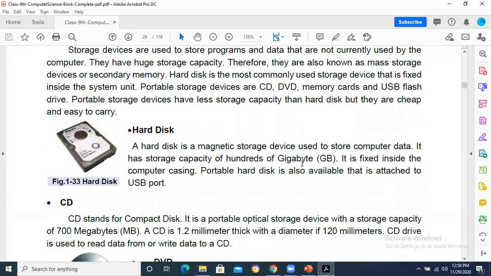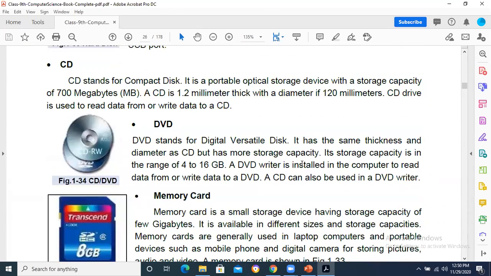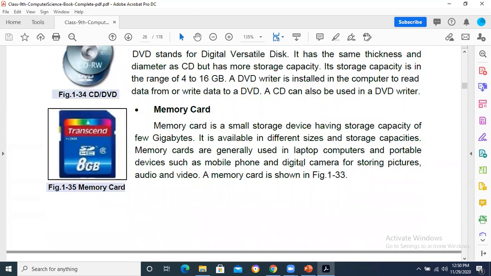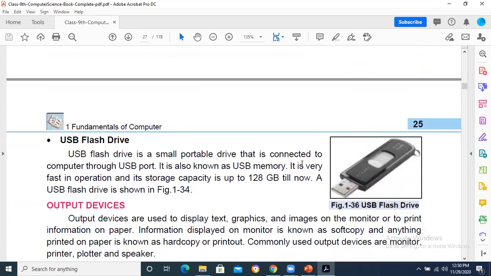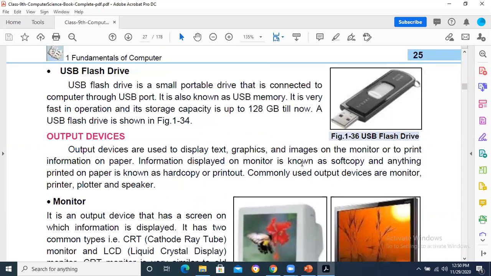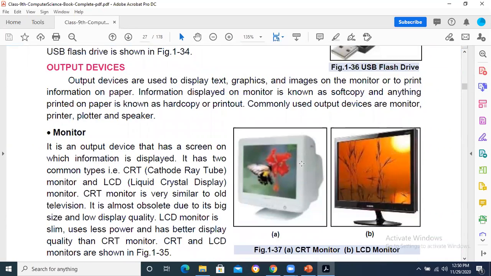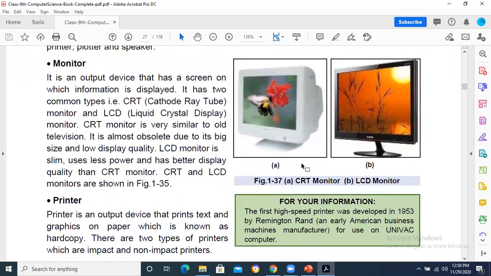Now, in storage devices, you may be asked to write a short note on hard disk, CD, or DVD. You have to read it carefully. What is the capacity of the DVD? What is the capacity of a CD, the normal CD which is available in the market? USB is a flash memory drive which holds the data permanently. And we have also got memory cards in which we can store the data.